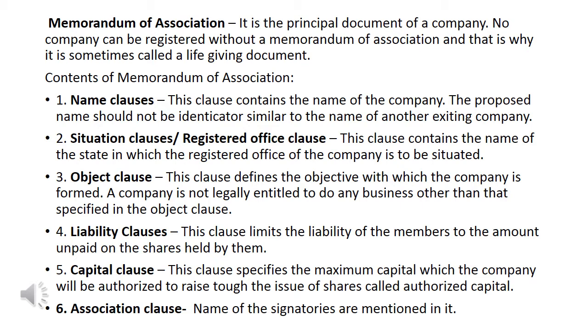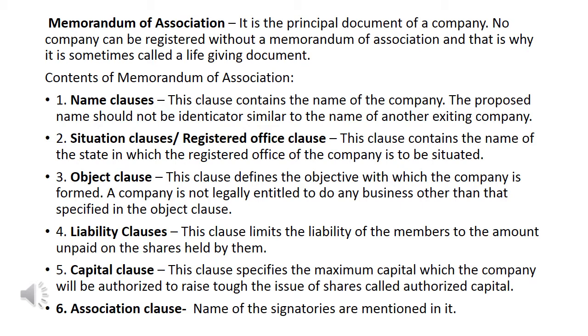In the main clause you can write that any essential or incidental act which is needed to achieve the main objective is deemed to be valid, even if it is not mentioned. In the object clause you just need to learn that it is mentioned for what reasons our organization is opened, that is, what the main objective of our organization is. You learn only this thing.